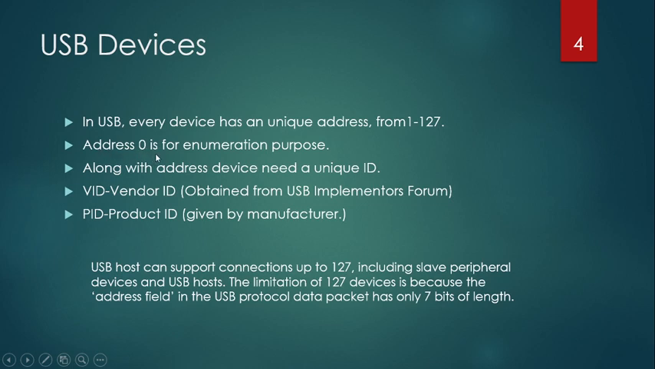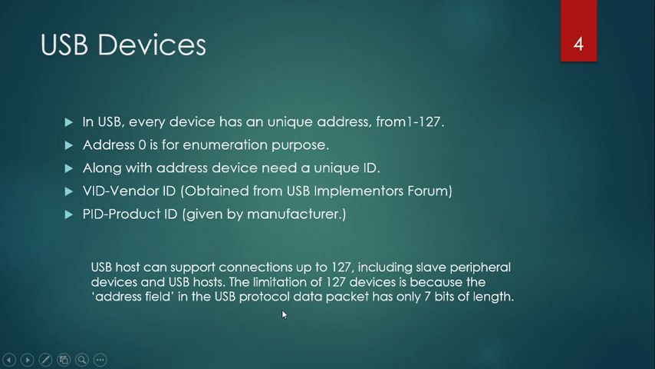That enumeration will be used only for the host detecting the presence of a device or returning which type of device, etc. Along with the address, there needs to be a unique ID also. That is a vendor ID which is obtained from the USB Implementers Forum, and a product ID which is given by the manufacturer.